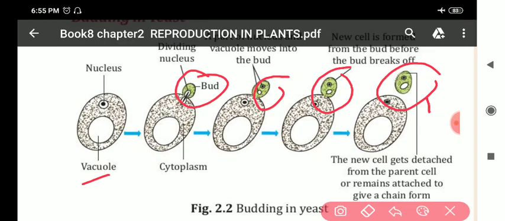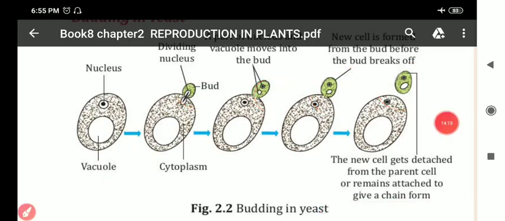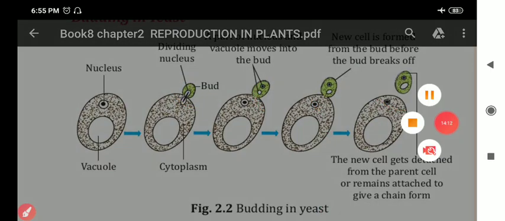So just now we have discussed two ways of asexual reproduction: binary fission and budding. Binary fission and budding. Clear? Let us discuss